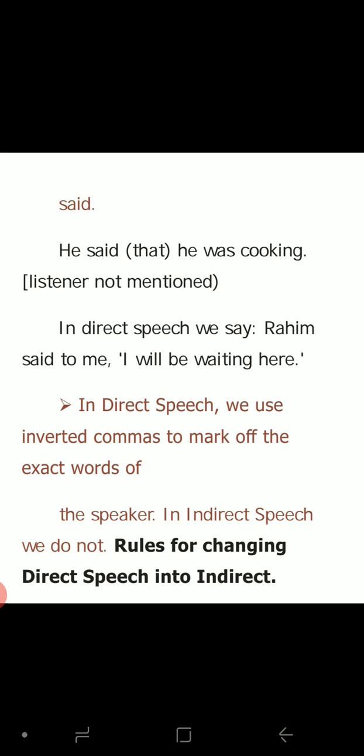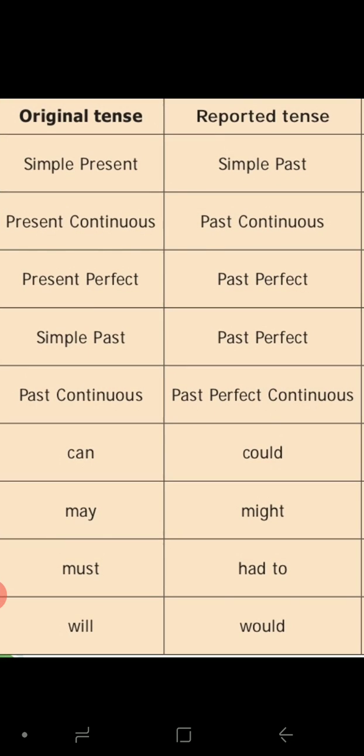Here, what is the given tense, the original tense? If simple present tense is given, while we are reporting, in indirect speech or reported speech, it will become simple past. One example, I am happy. While we are reporting, it will change. He said that he was happy. Here, am changes into was. Simple present will change into simple past. Likewise, all the present will change into past.